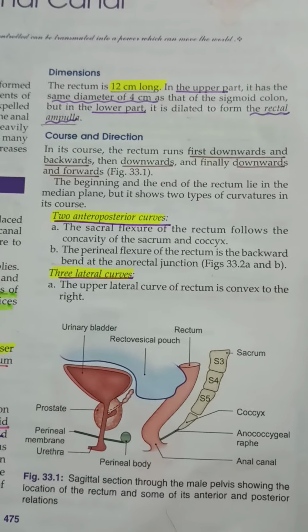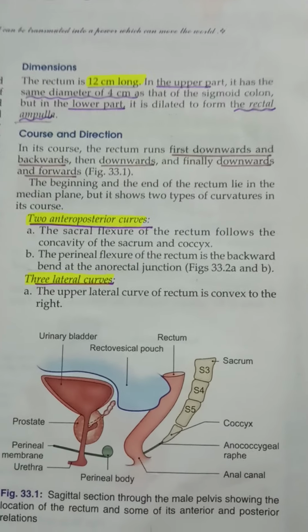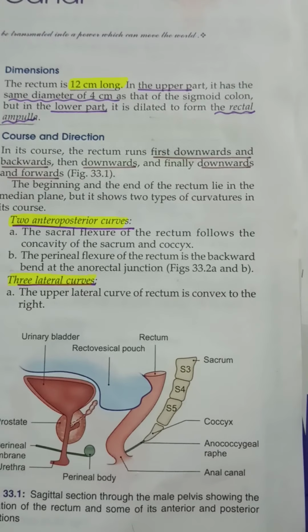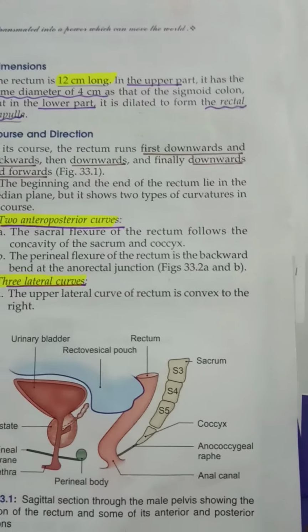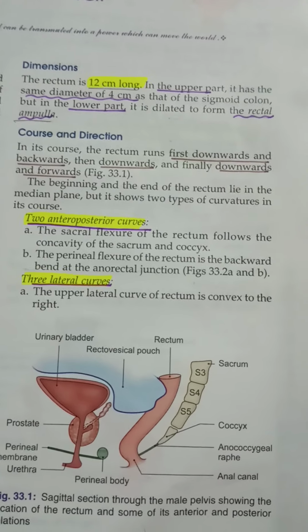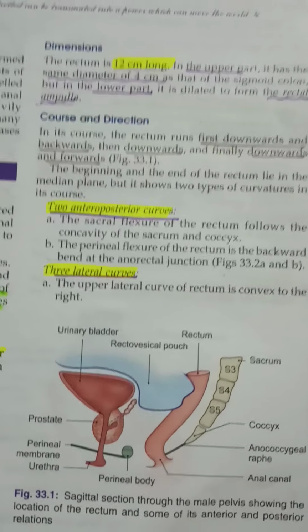So the sacral flexure follows the concavity that is present in the sacrum and the coccyx, and the perineal flexure of the rectum is nothing but a backward bend at the anorectal junction. So these are the two anterior posterior curves. Okay, this is the anterior and posterior direction. The bend is there in the anterior direction and the posterior direction, and we have three lateral curves.